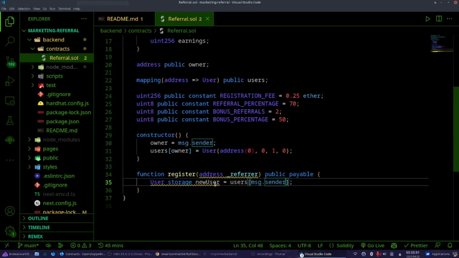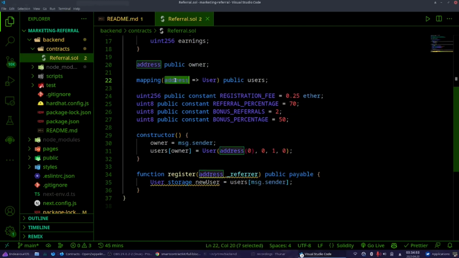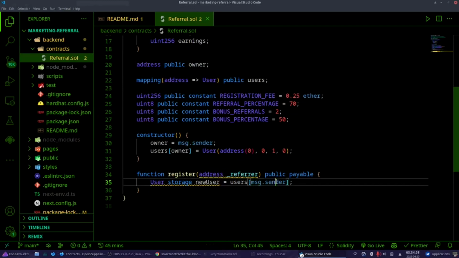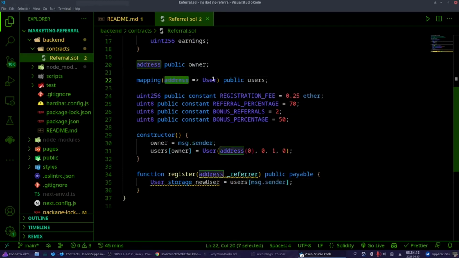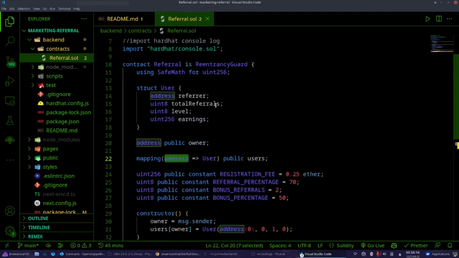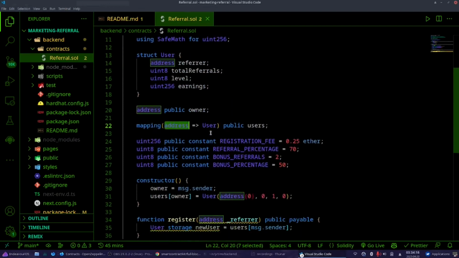What this is doing is it will create a new user, and when I pass the address of that user, let's say it's me, it will be my address, and it will direct you to a user.